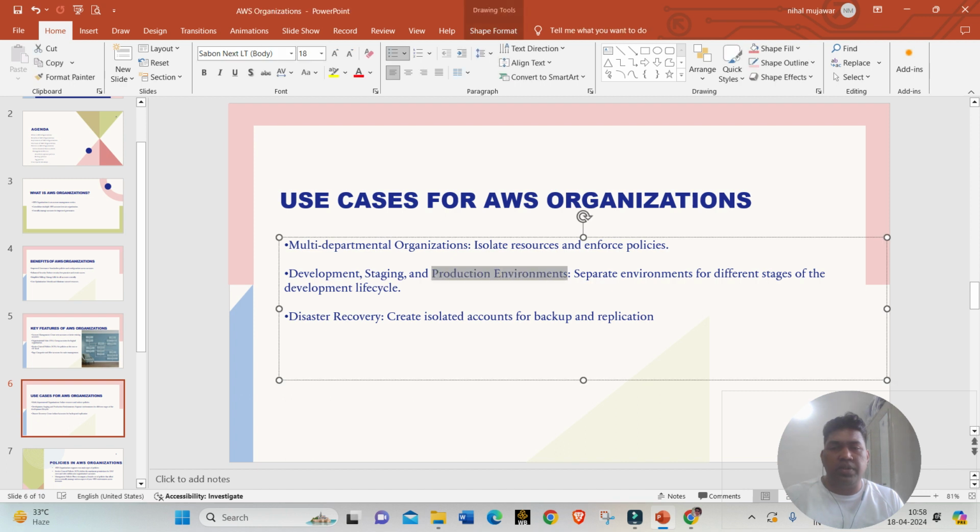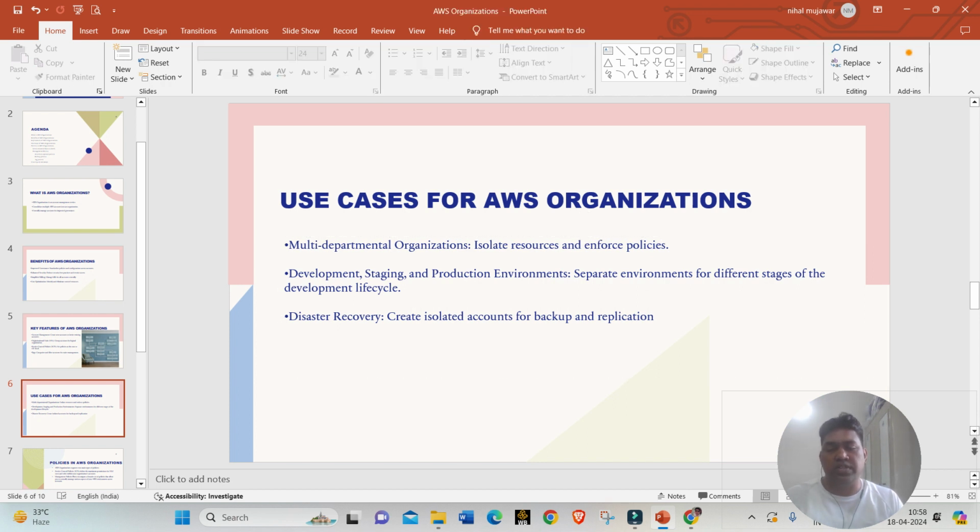Development, staging, and production environments: separate environments for different stages of the development lifecycle. We are aware that in the development lifecycle we have a development phase, staging phase, then production phase. There are different phases, and in that case we can have this benefit of using AWS Organizations. Disaster recovery: if you have disaster recovery, using AWS Organizations we can isolate the accounts for backup and replication. These are some of the use cases, and in the real world AWS Organizations is used vitally.